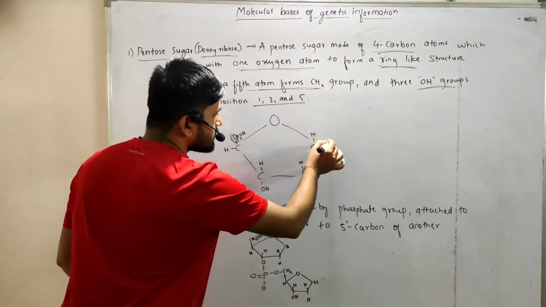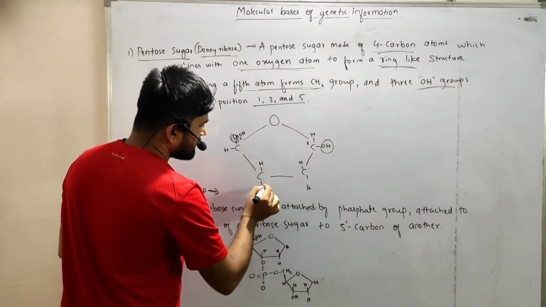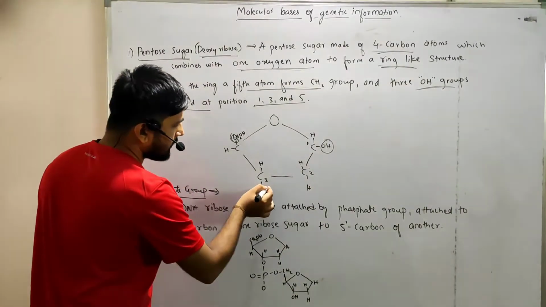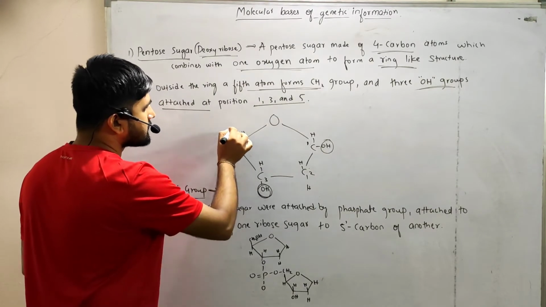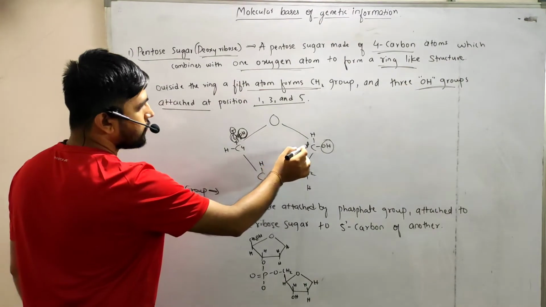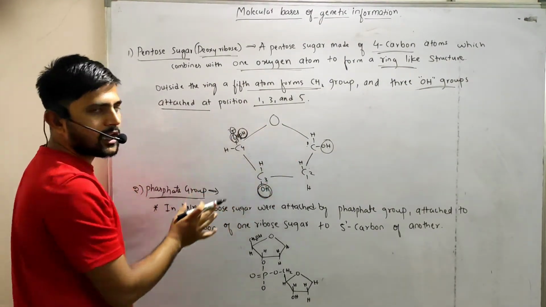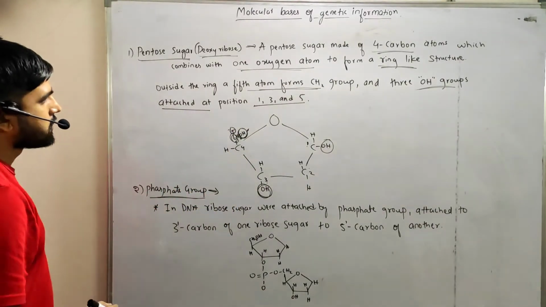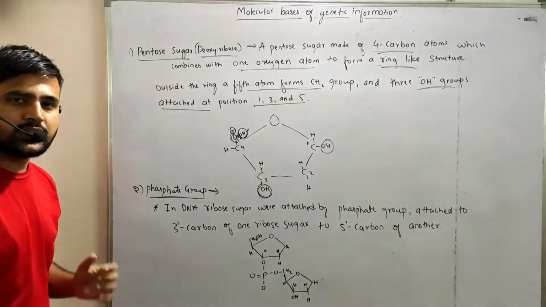So this is one OH group, this is the first carbon, this is second, and this is the third carbon which is attached to the OH group. This is the fourth carbon and this is the fifth carbon which is attached to the OH group. So this is 1st, 3rd and 5th. These 3 carbons get attached with the OH groups. So this is regarding the pentose sugar, which can also be called deoxyribose.